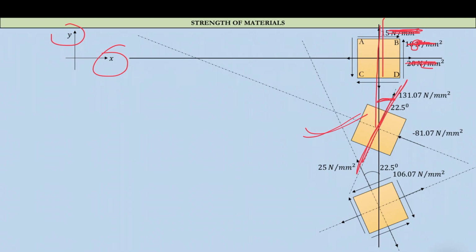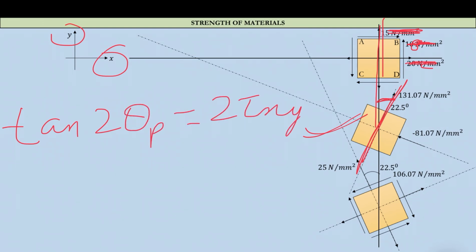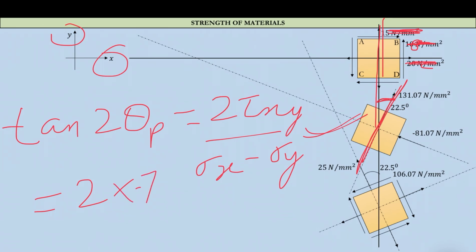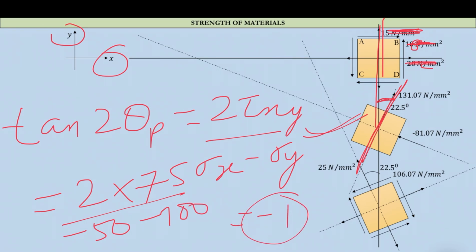For the principal stresses, if you calculate tan 2 theta p, this is 2 tau xy divided by sigma x minus sigma y. So this will be 2 into 75 divided by minus 50 minus 100. This is minus 1, so it is coming out to be negative.